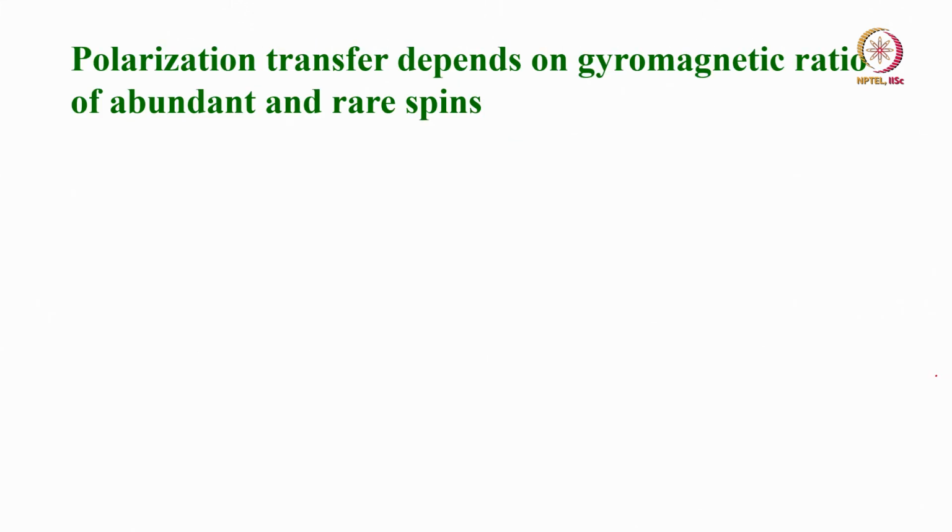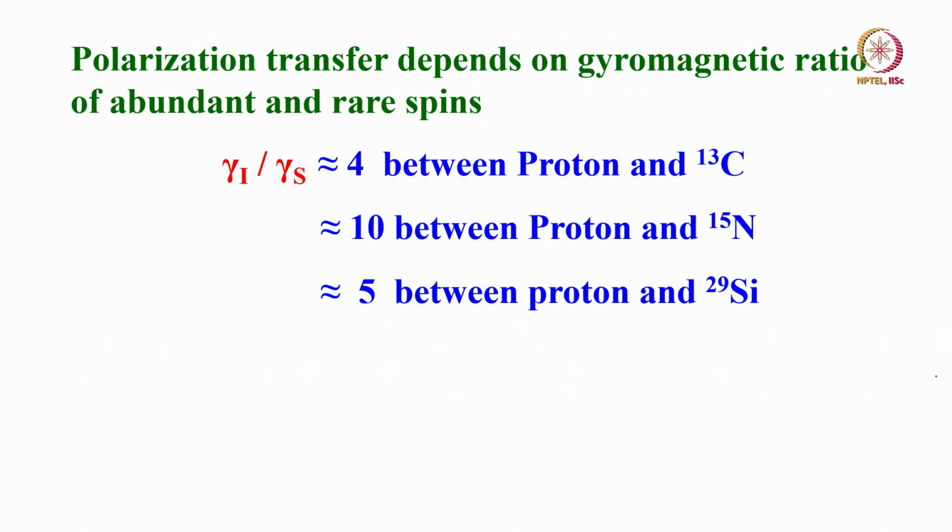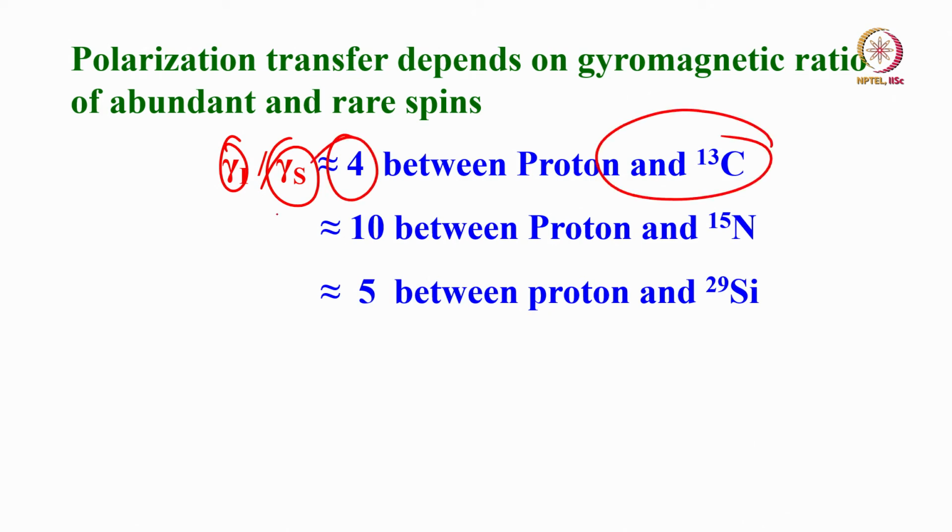Polarization transfer depends on the gyromagnetic ratio of the abundant spin and the rare spin. For example, I is the abundant spin, S is the rare spin, and the ratio is gamma I over gamma S. If you take proton and carbon 13, the enhancement ratio is 4 times. Remember, you gain 4 times in the signal to noise ratio if you establish the Hartmann-Hahn condition and do cross polarization.